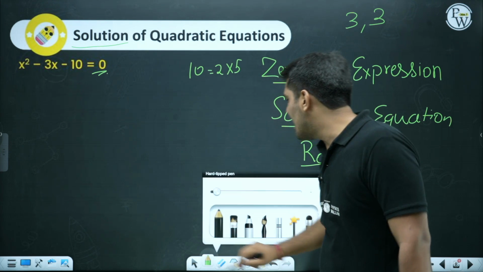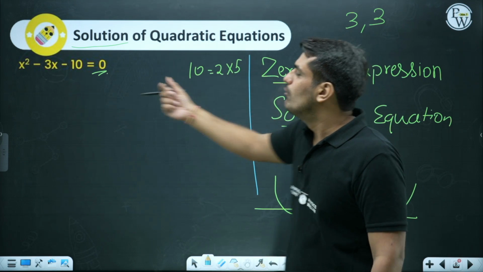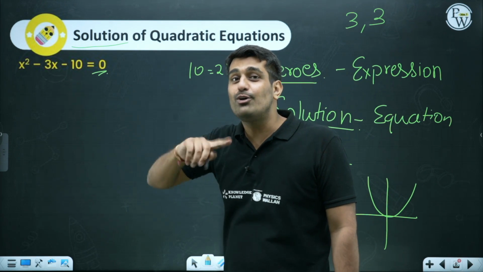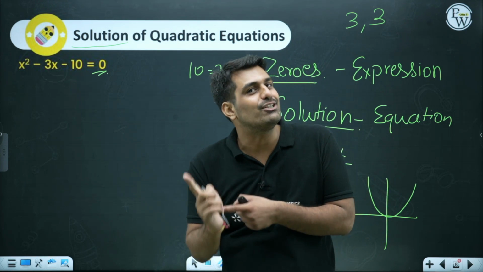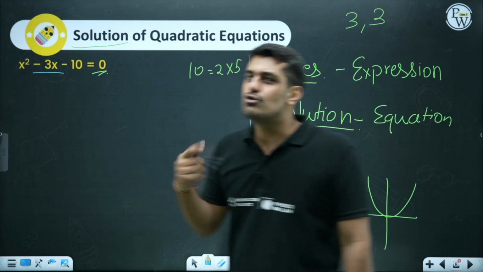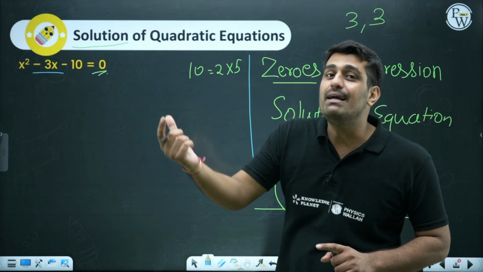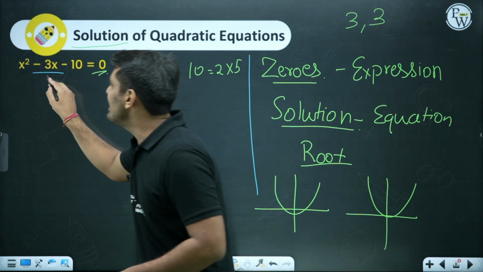10 can be written as 2 into 5. 2 into 5 will give me minus 10, so it is not 2 into 5, it is minus 2 or minus 5. One of these two has to be negative, and we have to make sure that minus 3 should come. So how can that be possible? The bigger number, that is 5, has to have a negative part. So I can split in this manner.